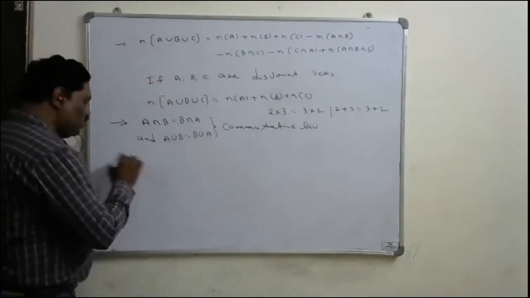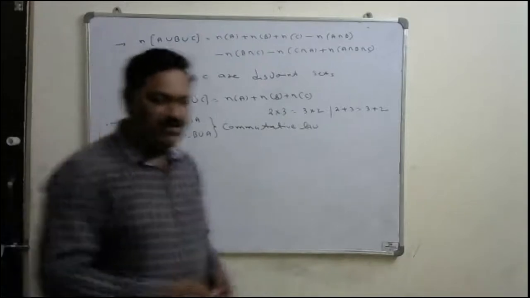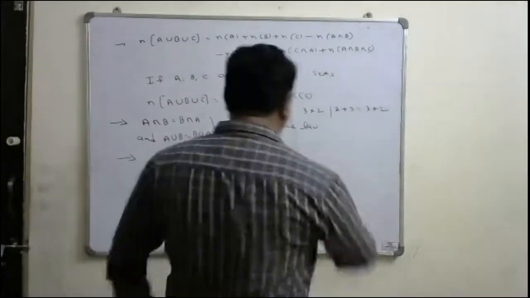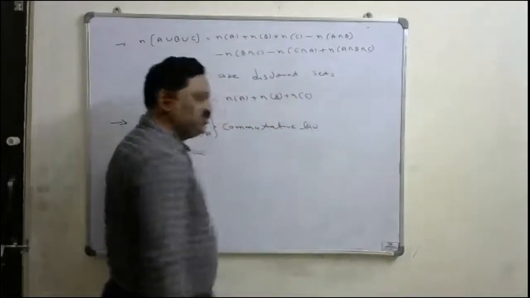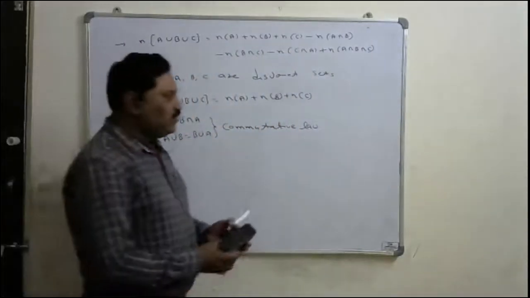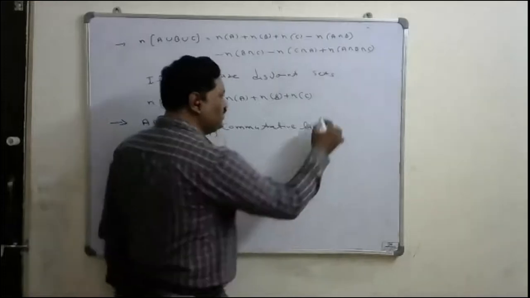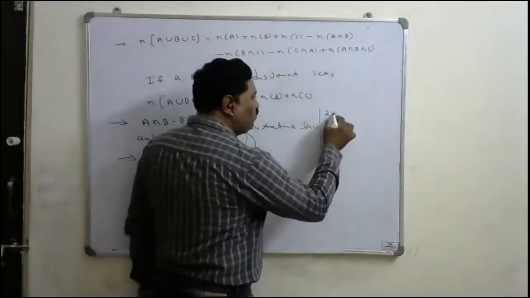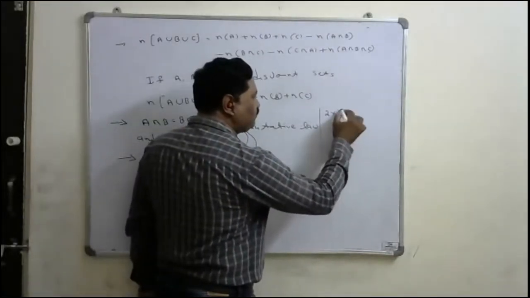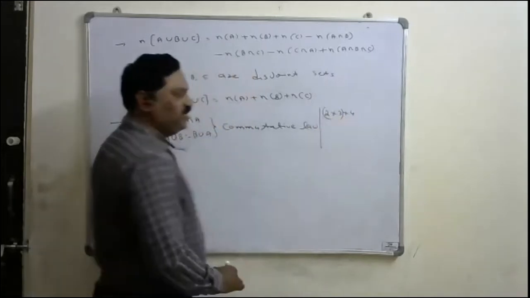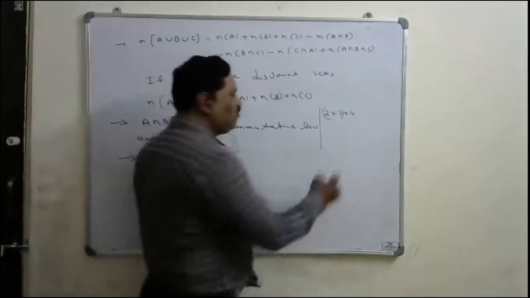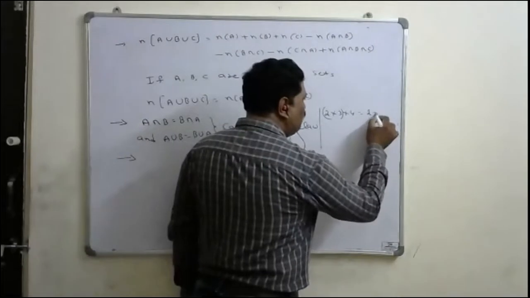Similarly, you are also aware of the associative law. Over multiplication, associative law means, suppose 2 into 3 into 4 is there. If I put the bracket around 2 into 3, this is equivalent to putting it around 3 into 4.